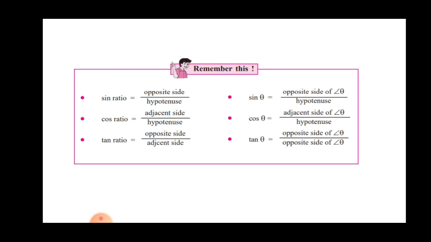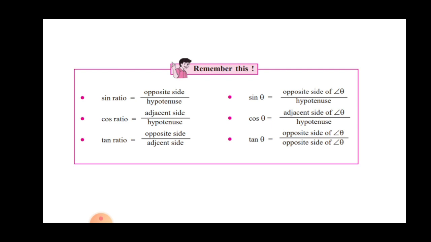Tan theta is the opposite side of angle theta upon the adjacent side of angle theta. There is a printing mistake in your textbook on page number 104, so just refer to this one: tan theta is nothing but the opposite side of angle theta upon the adjacent side of angle theta. Make it the correct one. It is given wrongly there.